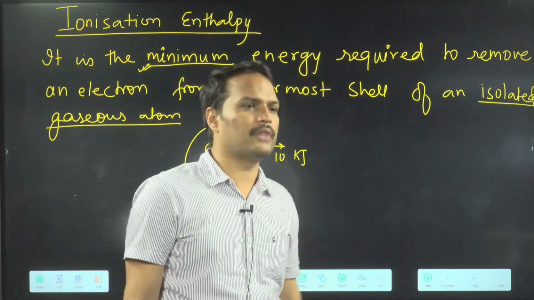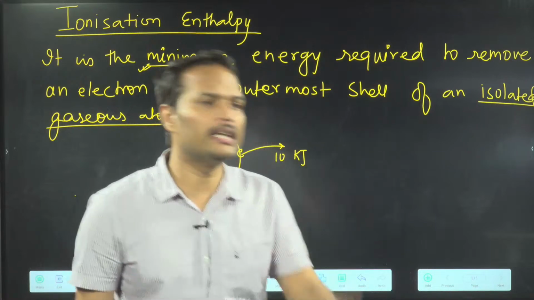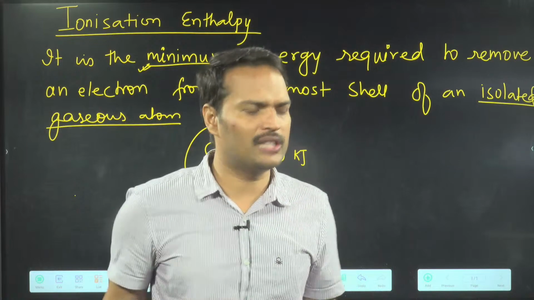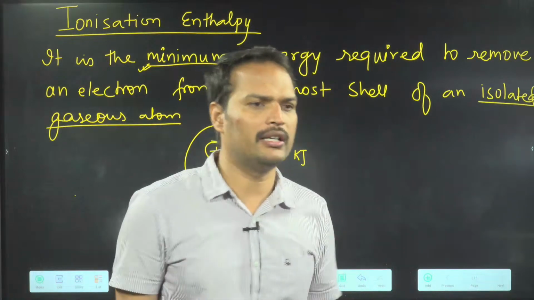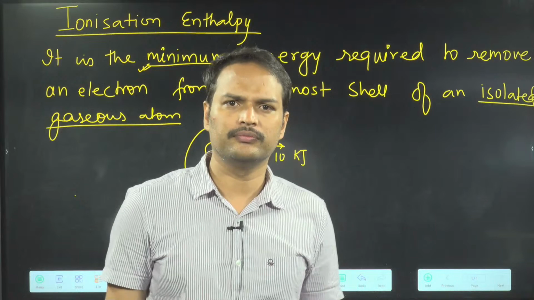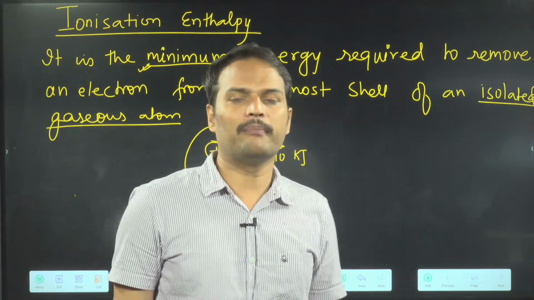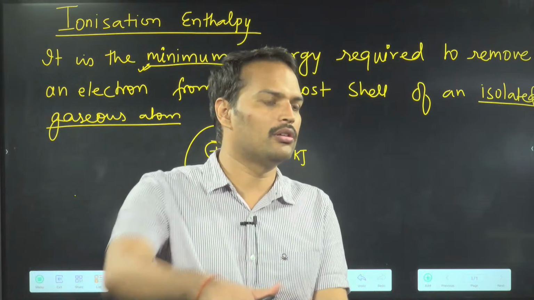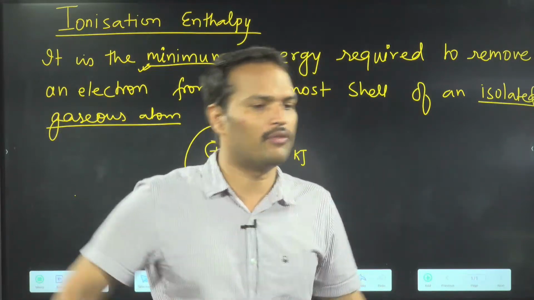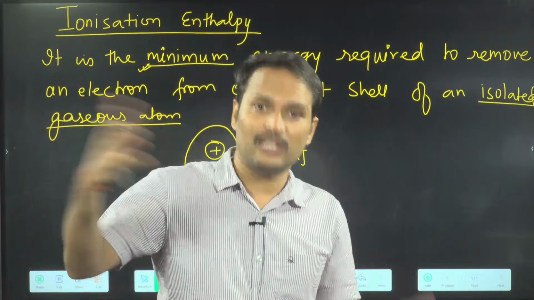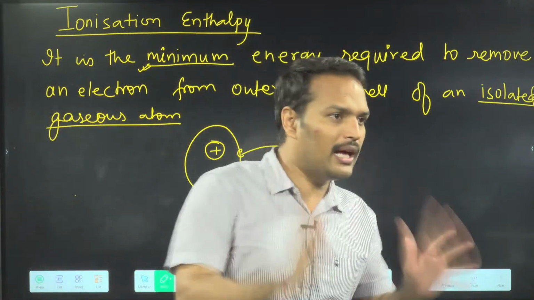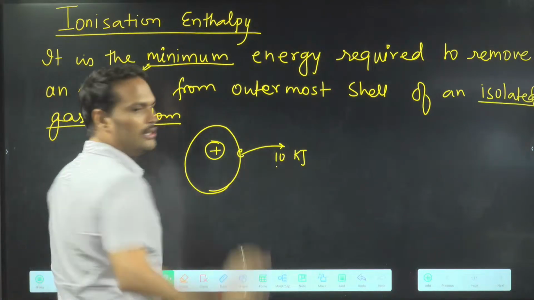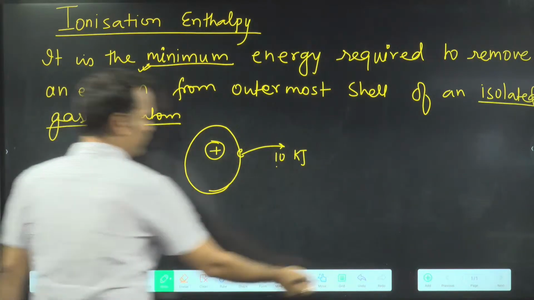Like suppose if I ask you how to make a tea, what you will say? Sir, I want milk, and then chai patti, I want Tata Tea Gold and sugar. That's it. ठीक है ना? But now some people will say, sir, I want ginger also, I want lemon also, I want this flavor also. Those are extra things. ठीक है ना? We are interested only in the minimum things required. So 10 kilojoule is the minimum energy required.